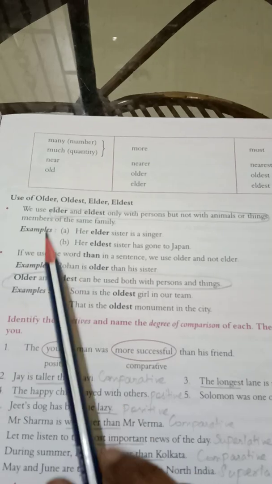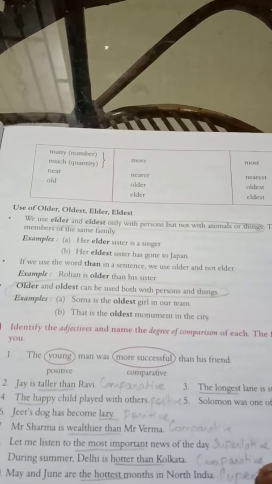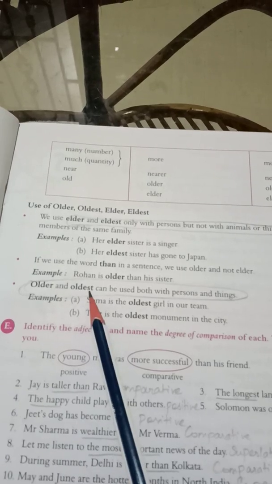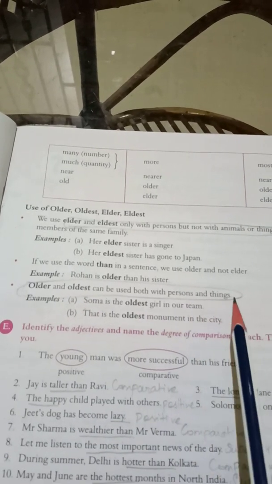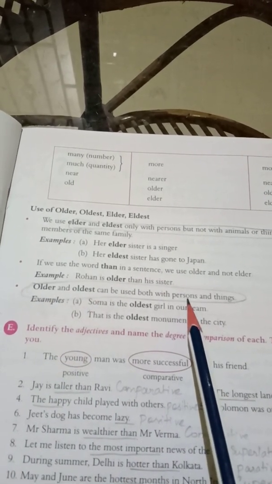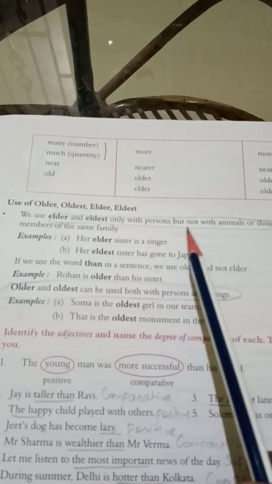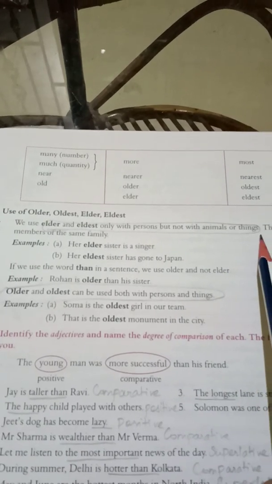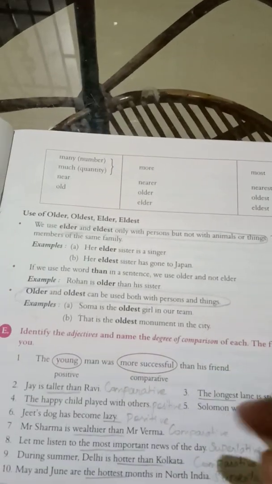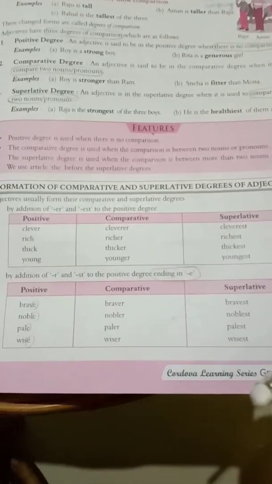See this information. You have to use elder and eldest only with persons, only with human beings, not with animals or things. But older and oldest can be used with both persons and things. I hope you understand this concept very well. You must remember all these rules for changing the form. Okay, thank you.